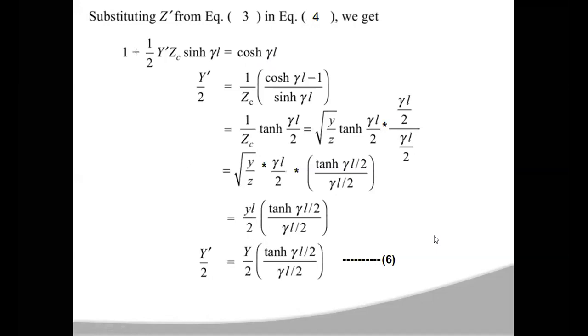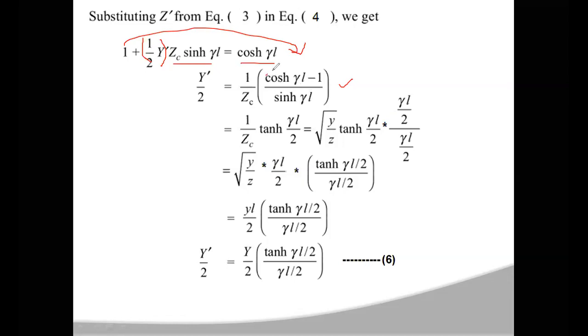Now only Y dash by 2 you write. We require Y dash by 2. So Y dash by 2 is equal to cosh(gamma L); if you take the 1 to this side, you will get cosh(gamma L) minus 1, and the other term also you have to bring here. So you will get cosh(gamma L) minus 1 by ZC into sinh(gamma L). Now, what is this, cosh(gamma L) minus 1 by sinh(gamma L)?